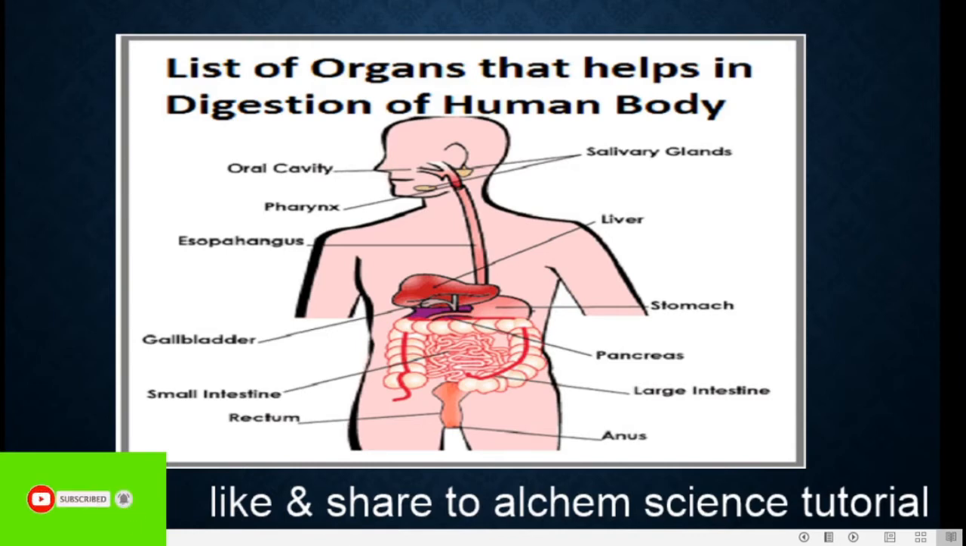Basically, the human digestive system mostly starts from the oral cavity and ends at the rectum and anus, after obtaining whatever protein and carbohydrate is obtained by our body. Basically, this process mostly starts at the oral cavity. After that, food is transferred toward the stomach, and then it is finally stored in the